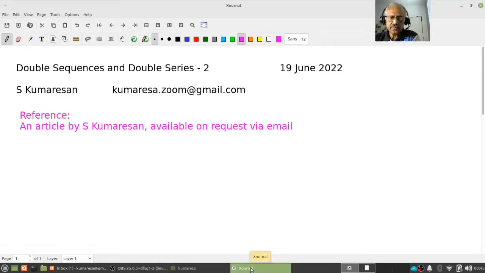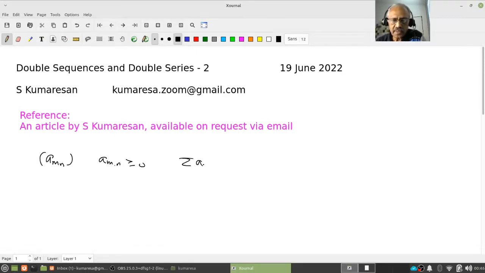So the first thing we would like to prove is a very small proposition. Suppose a_mn is a double sequence and the a_mn are all positive.